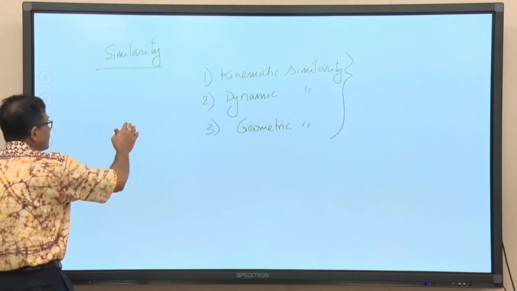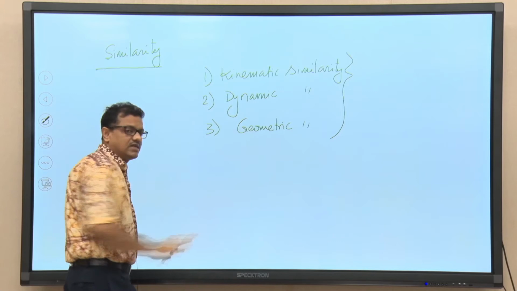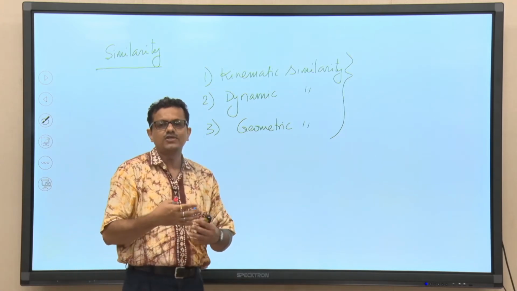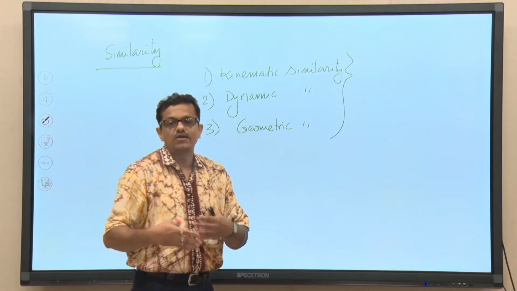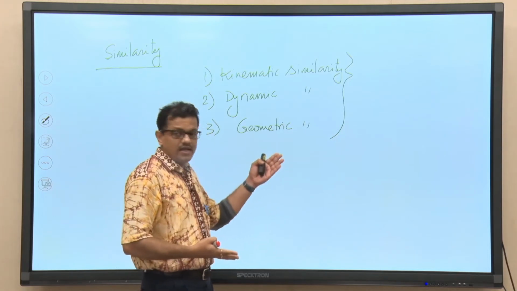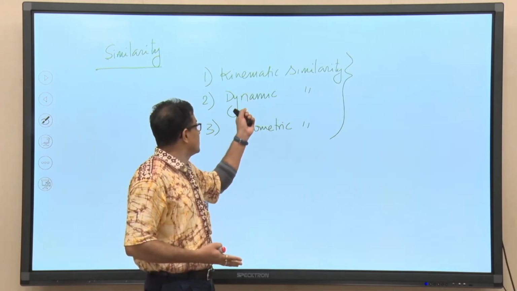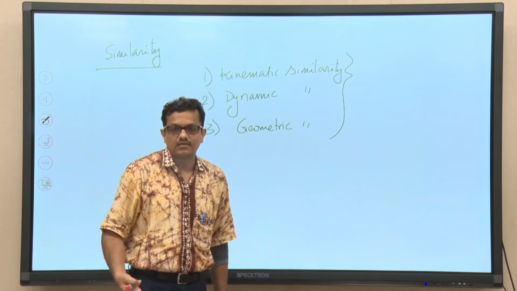Before coming to what we mean by kinematic, dynamic and geometric similarity, and in particular if we try to find out similarity between two hydraulic machines, why are we trying to find out these similarities, why not other similarities?